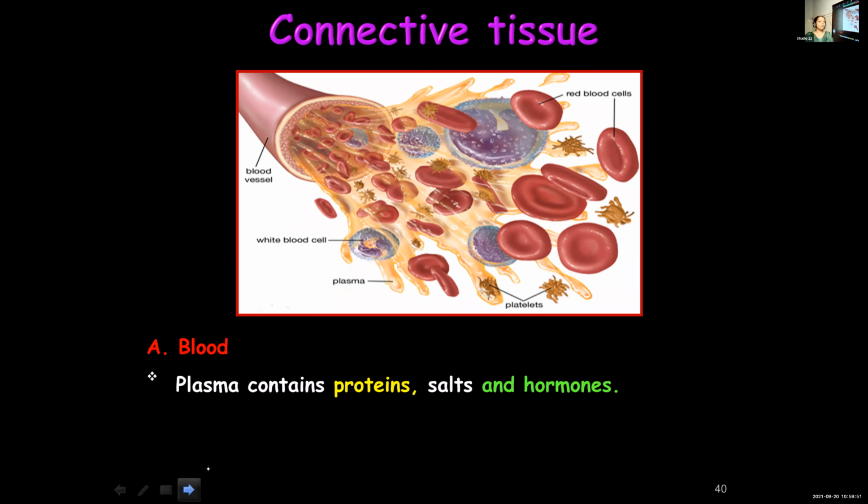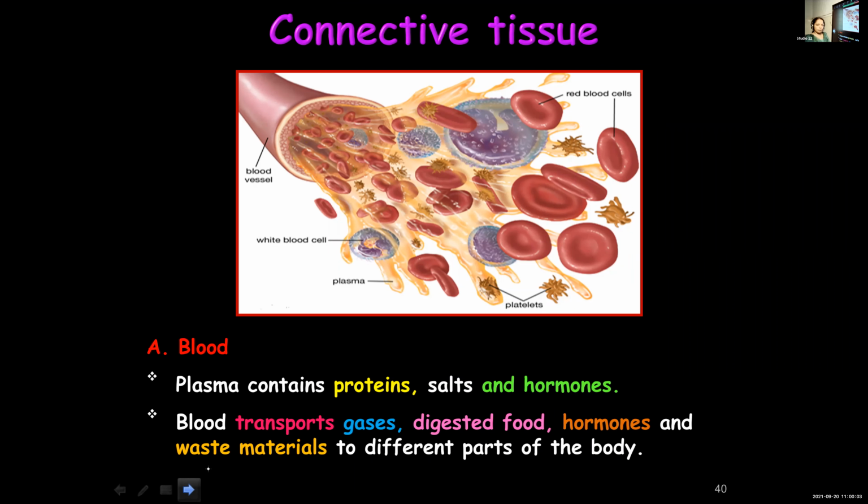You should know these. As you know, blood will help in transporting gases, digested nutrients, hormones, and even waste materials to different parts of the body. I'll repeat it again.